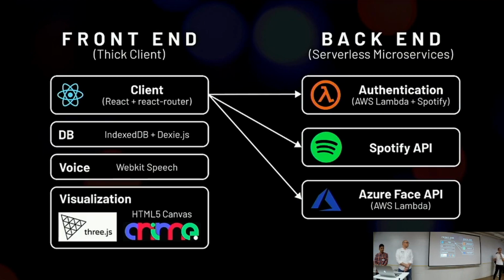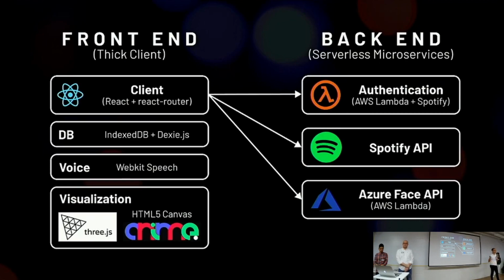And because we built it in such a way that it is a microservice, we can actually go and replace that very easily now. And all of these different parts, a third-party API, for example, an AWS Lambda function, we can kind of plug and play with all these different options if we wanted to. So on the front end, because we removed the database, because we have to move a lot of logic to the front end, that's kind of where the thick client comes in, and we use React to build that.